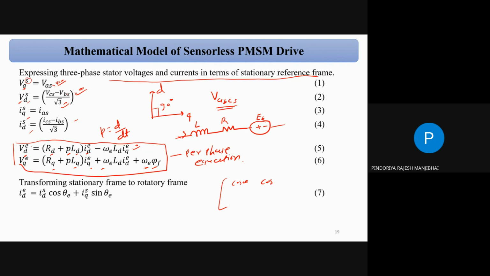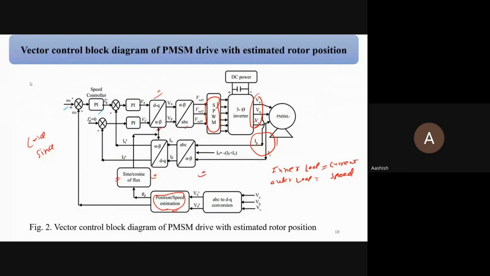Cos theta minus 180 degree and cos theta plus 120 degree. So this we already covered in the first semester, correct? That's why I removed that part. And your question is, without theta, how can we write this conversion, correct? Yes, sir. In the previous block, we had taken that theta also.